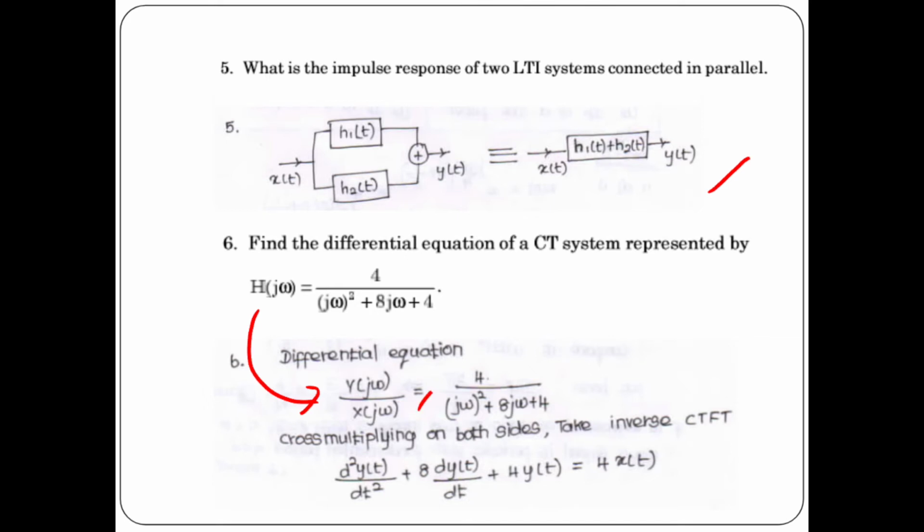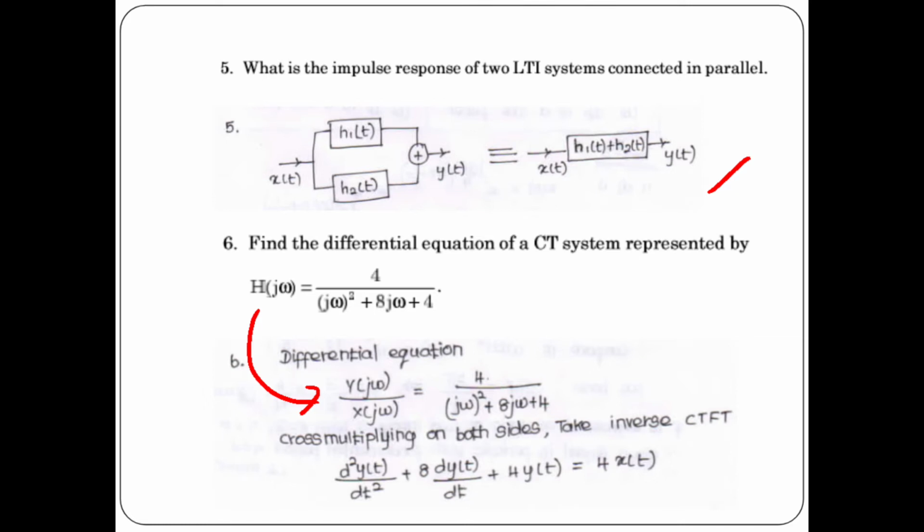You just cross multiply on both sides. You will get j omega the whole square into y of j omega plus 8j omega into y of j omega plus 4 y of j omega. On the other side you will get 4 into x of j omega.